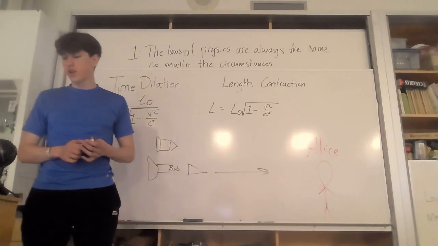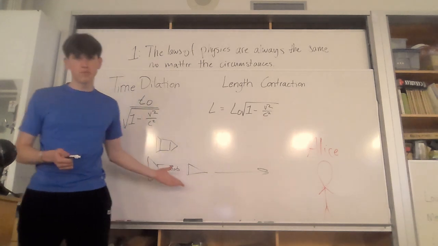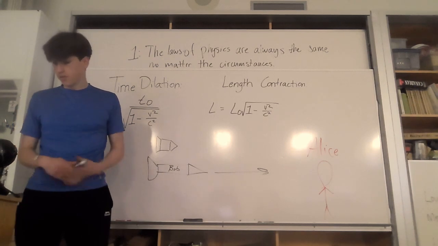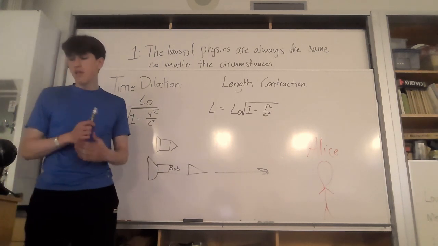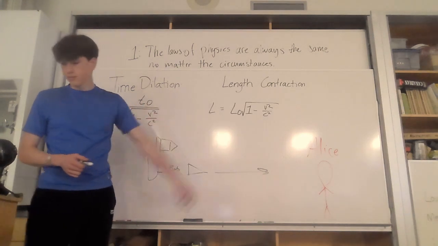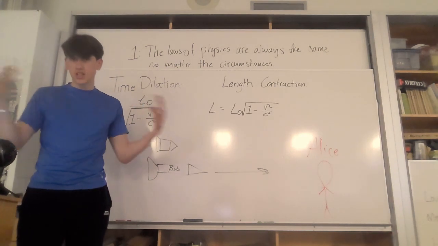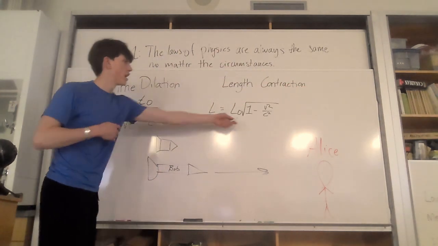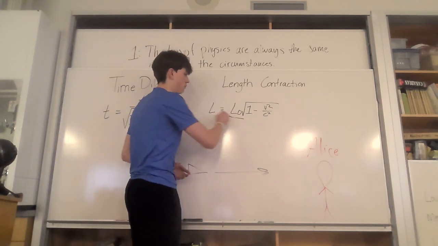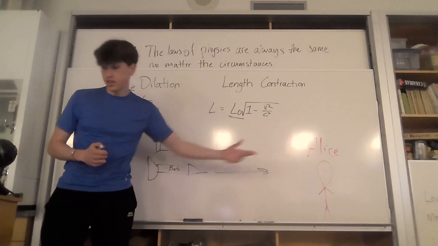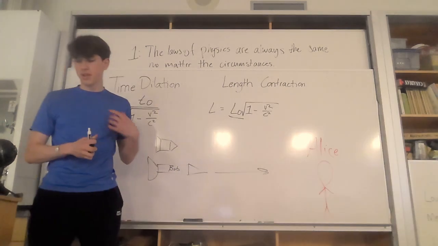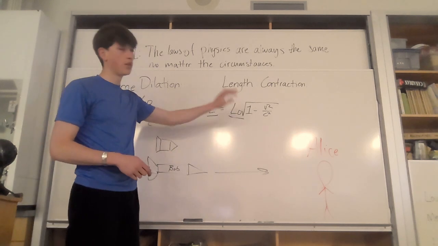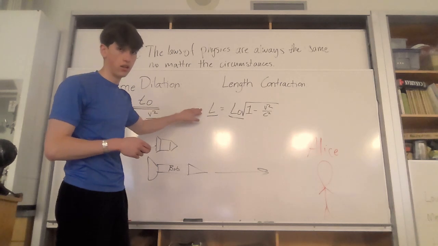The concept can be illustrated through a simple example. Imagine this spaceship, Bob, moving at 90% the speed of light, same as we always have been. If the spaceship is perceived to have a certain length, L0, when measured from within the spaceship itself, so Bob has a tape measure, he measures from one end to the other, and it's L0. The stationary observer, Alice, would measure the length of the spaceship as L. So Bob in the spaceship sees L0, but Alice on Earth sees L.